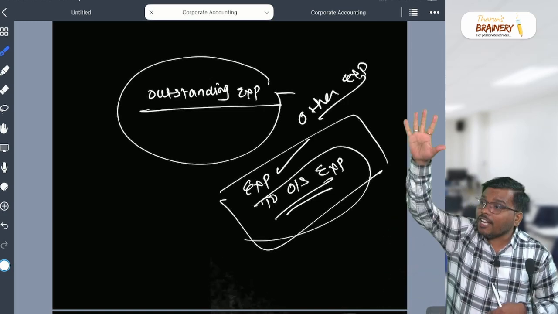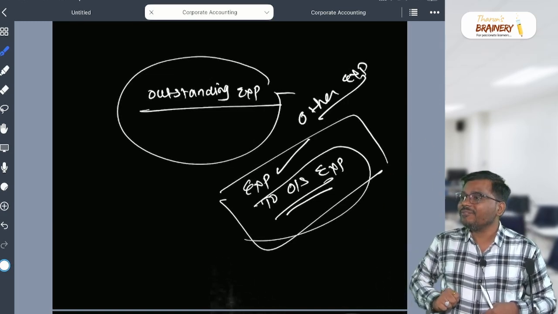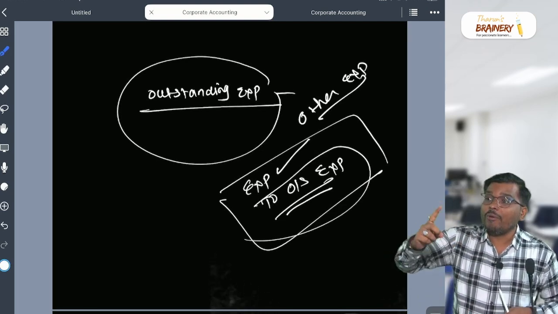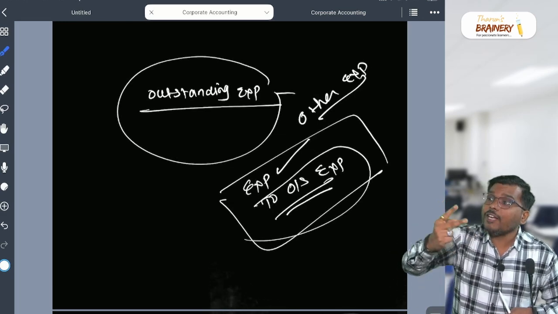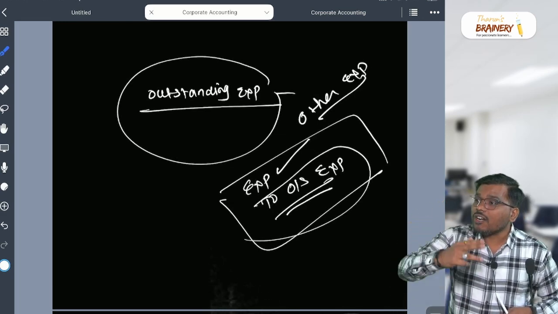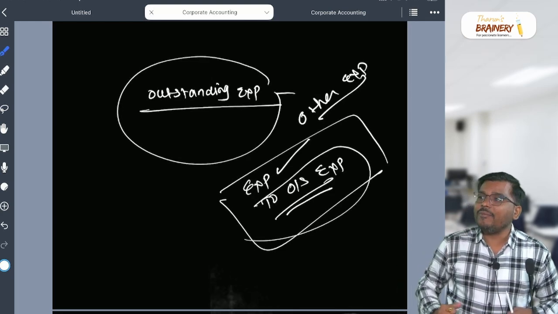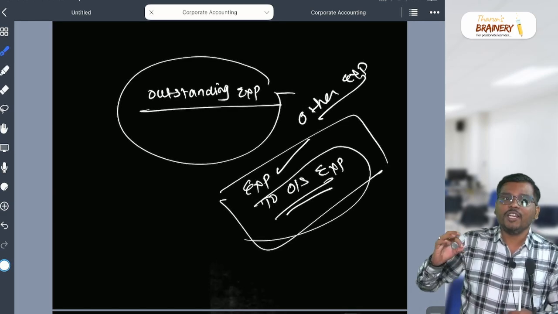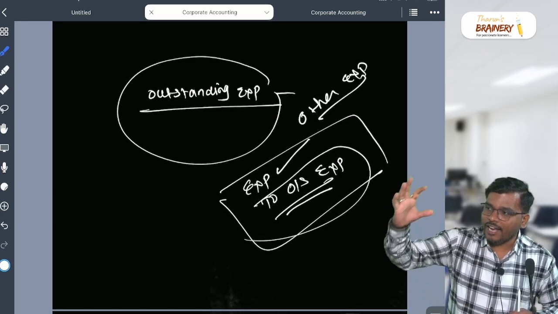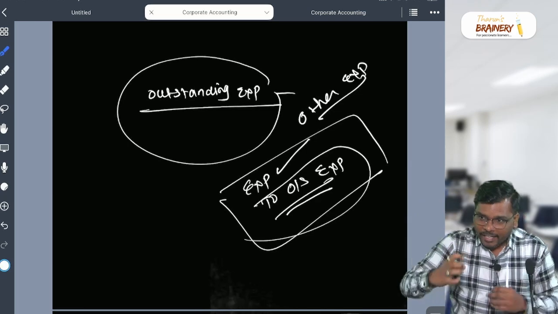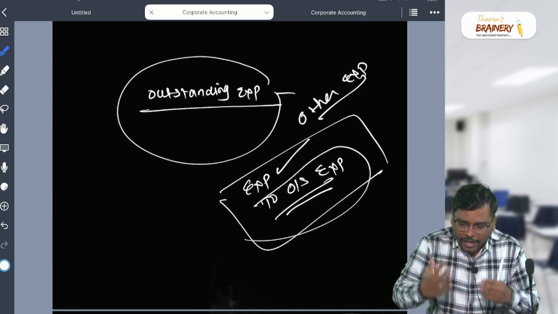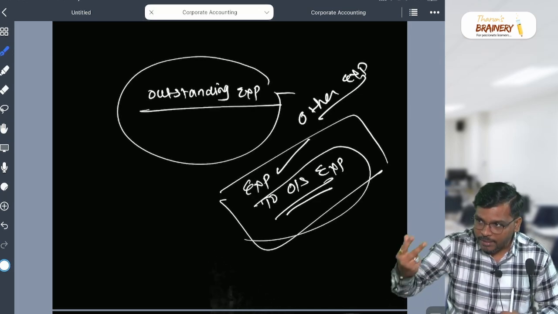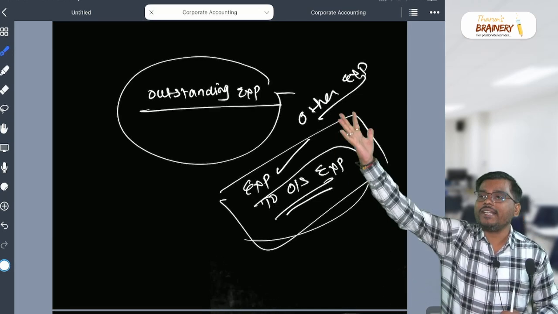Sir, under current liability, how many items are there? Four items. Which are the four items, sir? Number one, short-term borrowings, trade payables, short-term provisions, and other current liabilities. In that, where will it come, my dear students? Very good, sir. It will come in other current liabilities. Are you able to understand? So by nature, you should ask yourself where it will go. What is the nature of that item? Is it an asset? Is it a liability? Is it an income or expense?